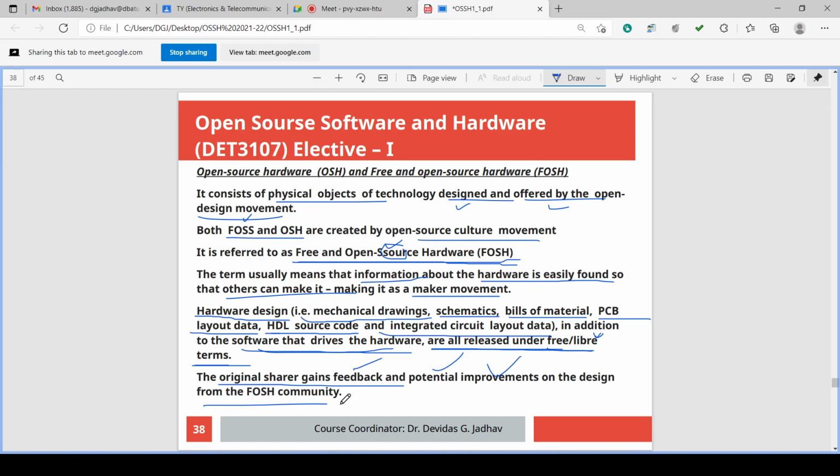If you take the IC, take the PCB, and solder and develop it yourself, then the cost will be much larger than 400 rupees. You have to pay a large amount to manufacture it at your level. That is why open source hardware is available at a very small amount.